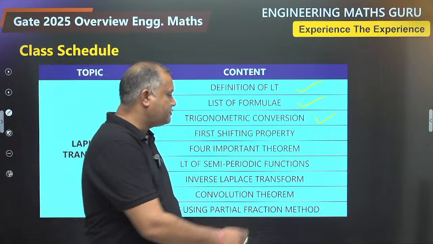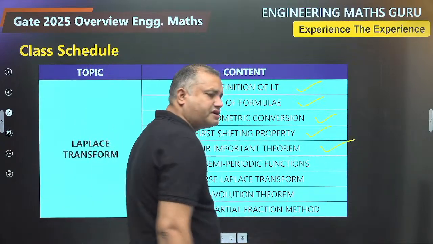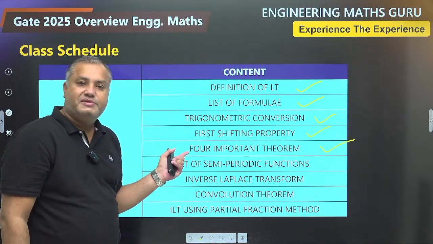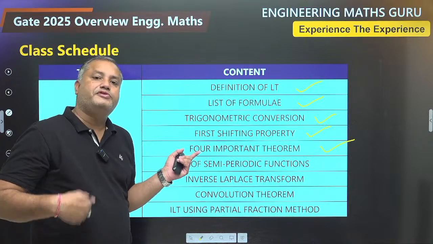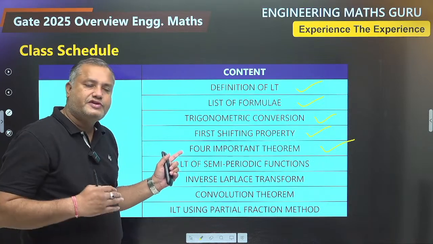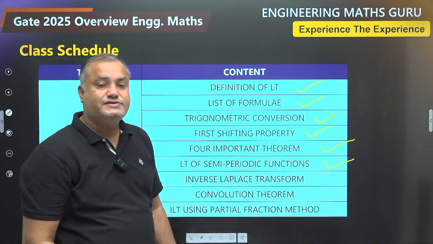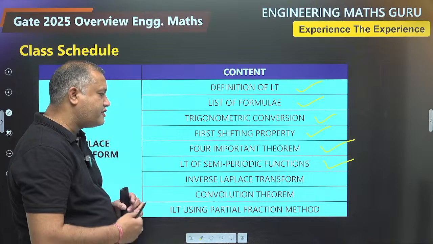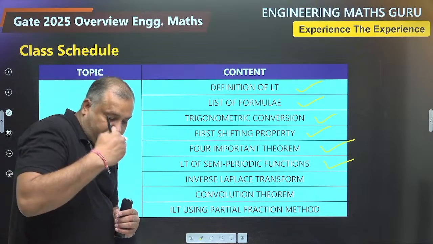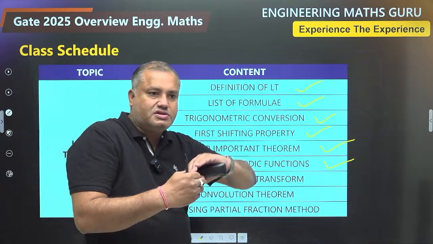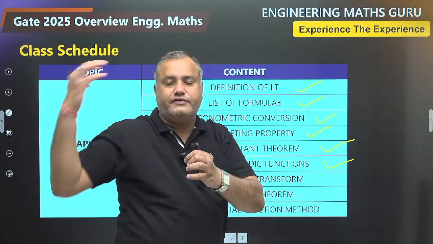Then you will also learn the 4 important theorems. What are these 4 important theorems? Laplace transform of multiplication by t, Laplace transform of division by t, Laplace transform of derivative, Laplace transform of integration. Then you will learn Laplace transform of semi-periodic functions. Semi-periodic functions means a periodic function which is either restricted on the right side of 0 or restricted to the left side of 0.